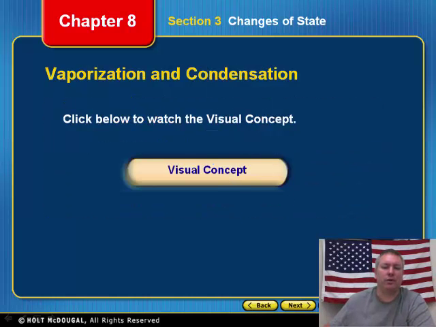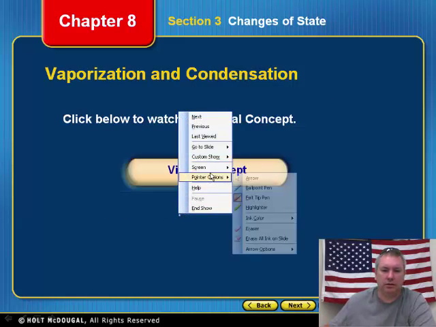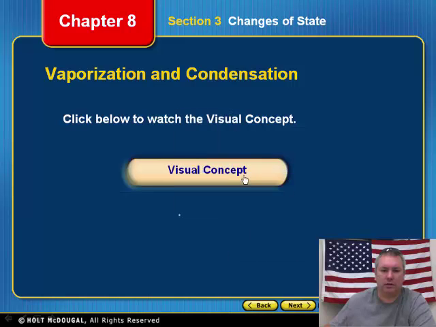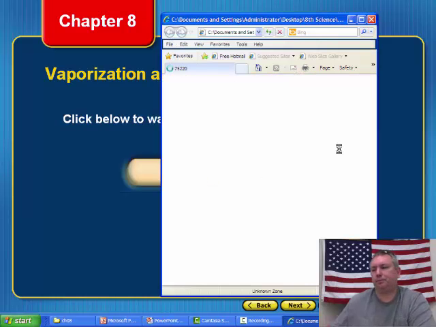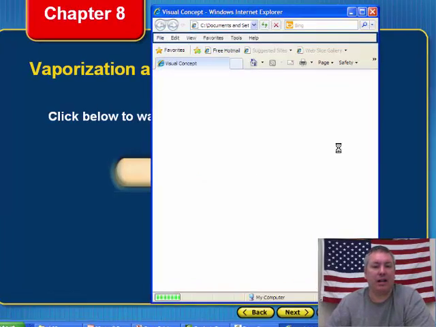And here's a visual concept for you guys to see. So you guys can see that. Come on. A pointer, arrow, there we go. And I'll be quiet.